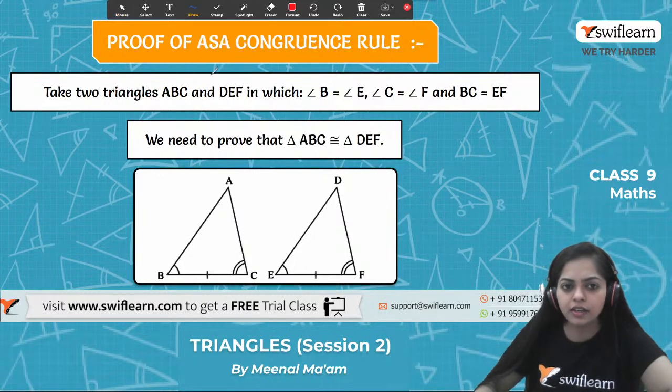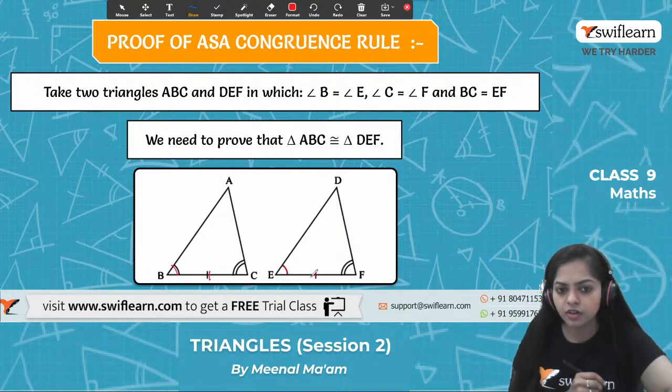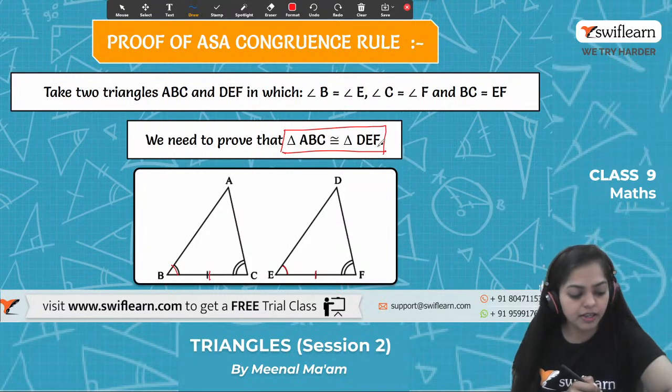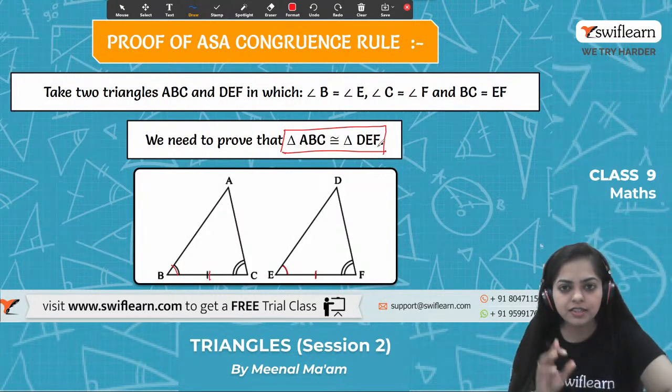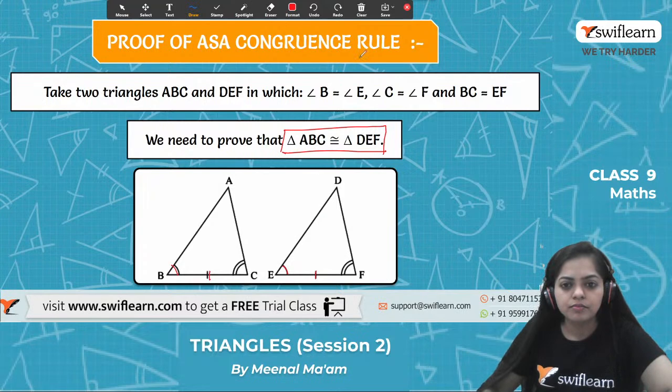Angle C equals angle F. This angle is equal to this angle, and this angle is equal to this angle, and BC equals EF. Alright, and what do we have to prove? We have to prove that triangle ABC is congruent to triangle DEF. This proof consists of three cases. Let's have a look at each case one by one.